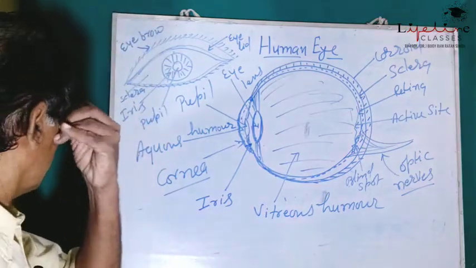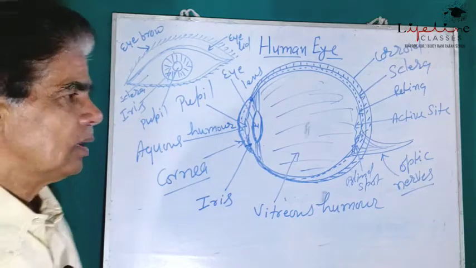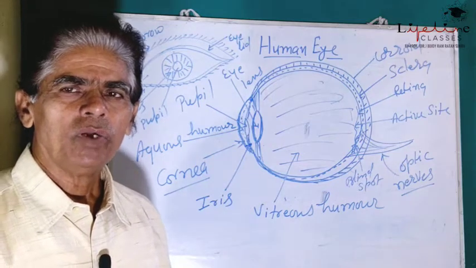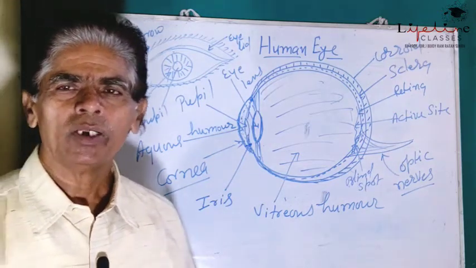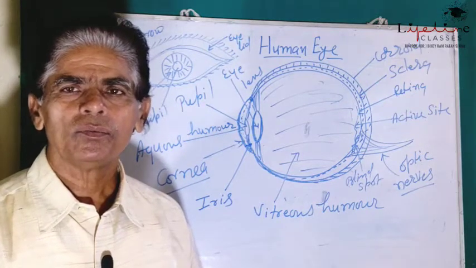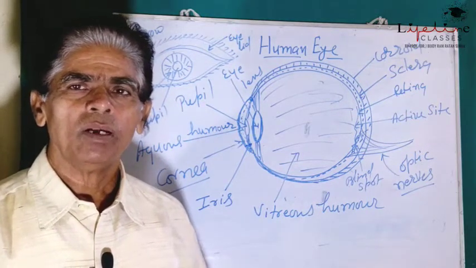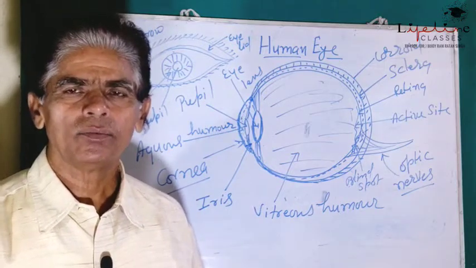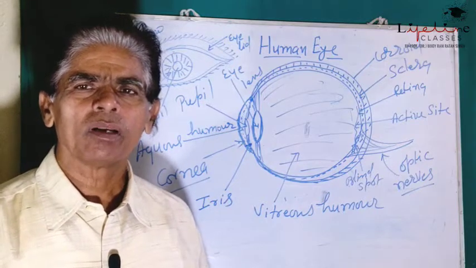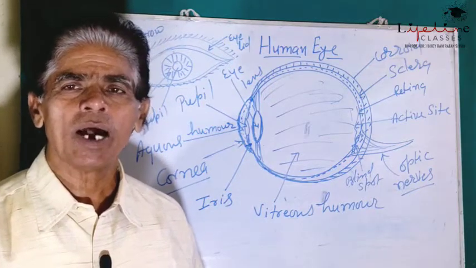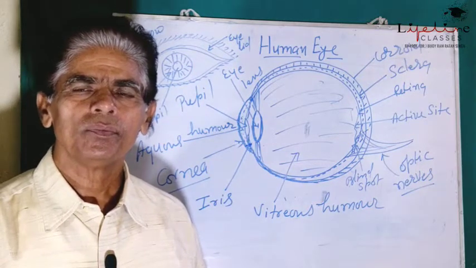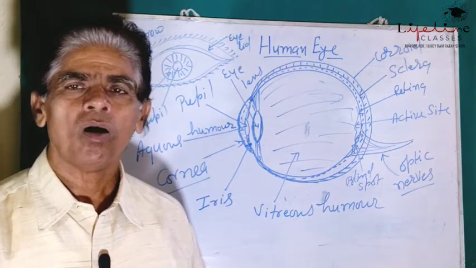In the same way, eye is also a natural camera which forms the real and inverted image of the object in front of the eyes. What is the special feature of these eyes that makes us able to see the object?